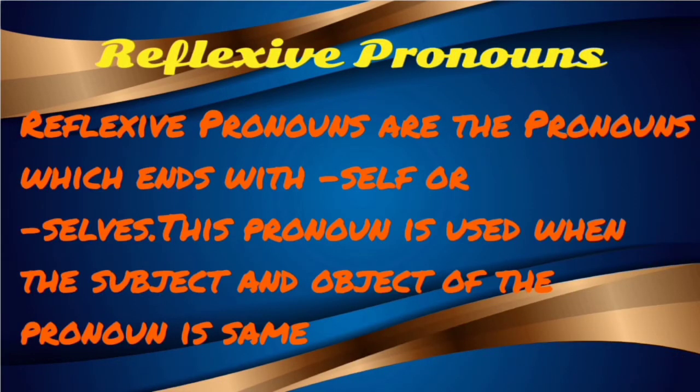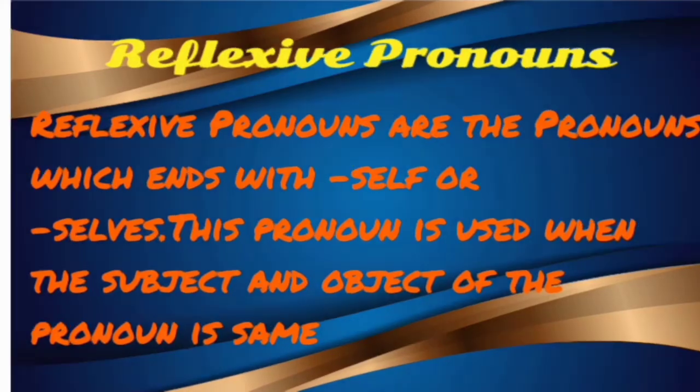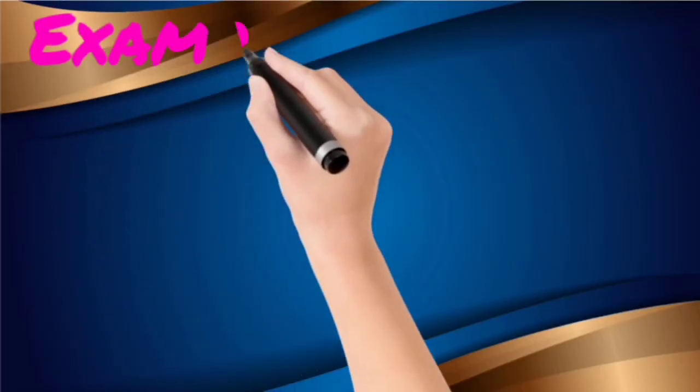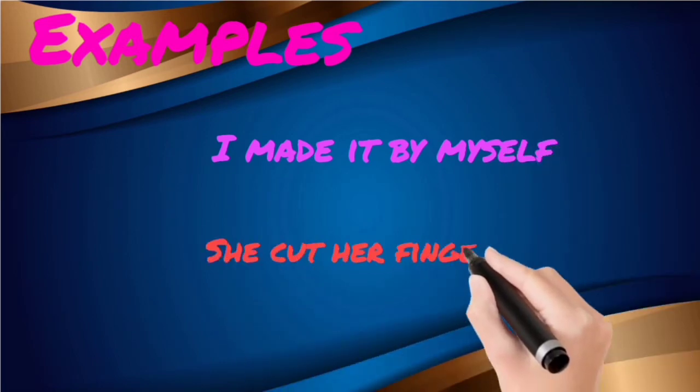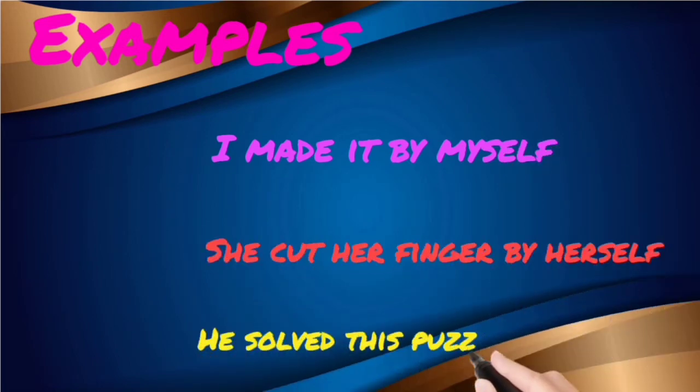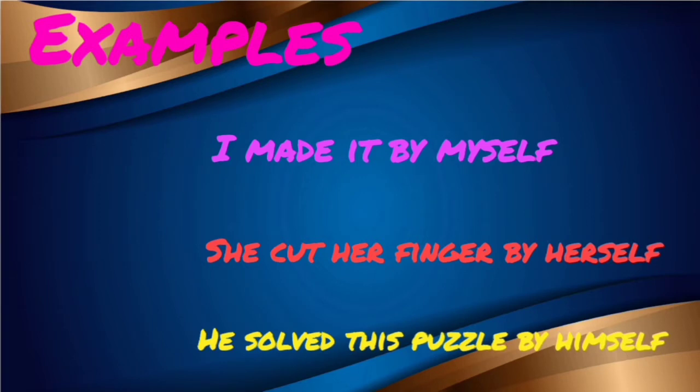Reflexive pronouns. Reflexive pronouns are the pronouns which end with self or selves. This pronoun is used when the subject and object of the pronoun is the same. Let's understand what is subject and object and how it will be the same through these examples. I made it by myself. She cut her finger by herself. He solved this puzzle by himself.